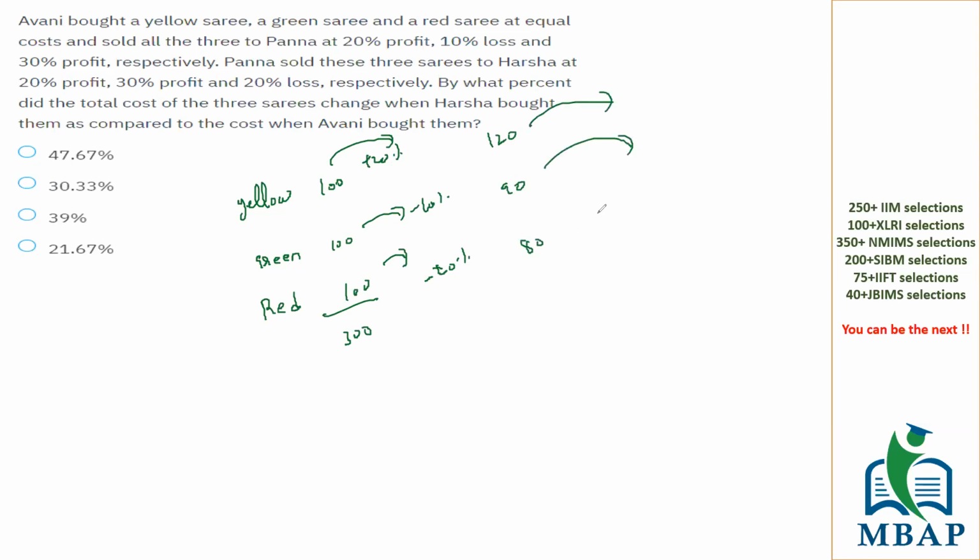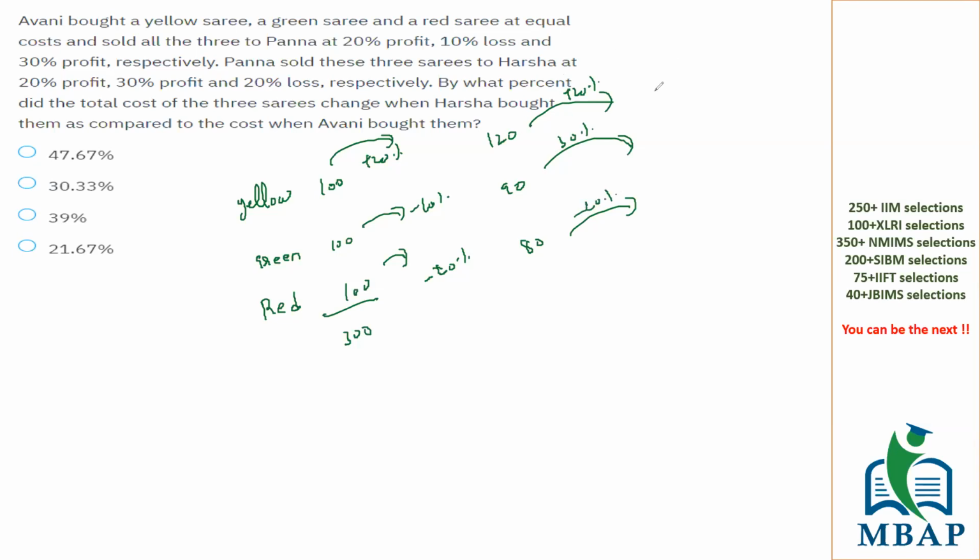Now comes Panna to Harsha, at respective 20% profit, 30% profit, and 20% loss.